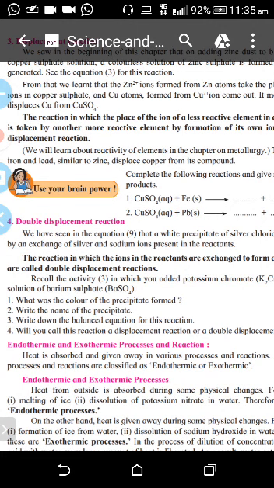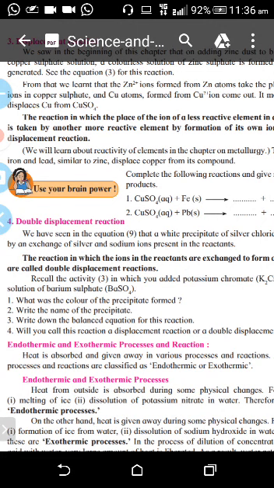Now, in endothermic reaction, a reaction in which heat is either absorbed from the surrounding or has to be supplied continuously from outside, that is called endothermic reaction. Okay? So the reaction in which the heat is either absorbed from the surrounding or has to be supplied continuously.